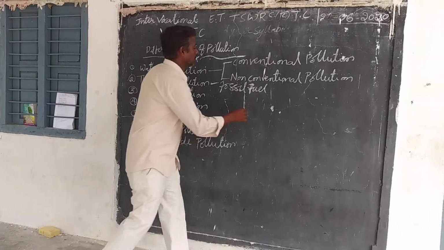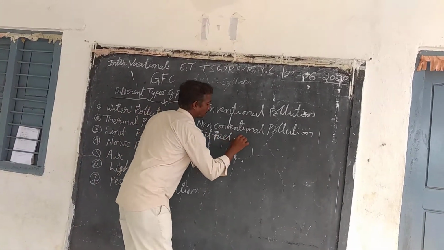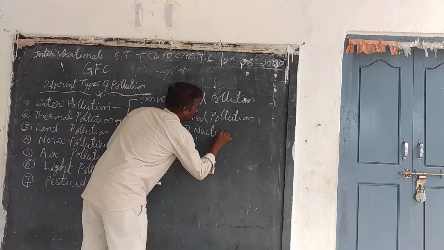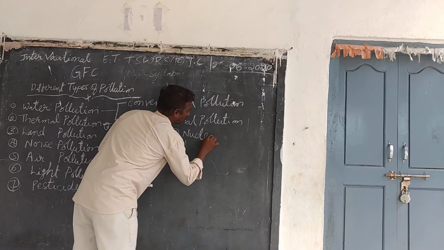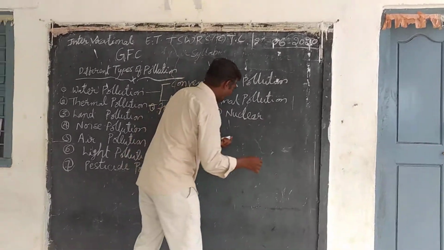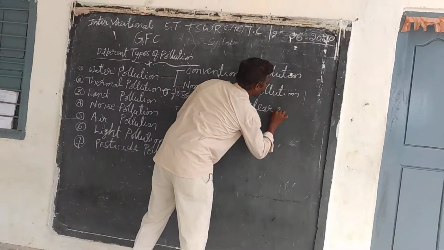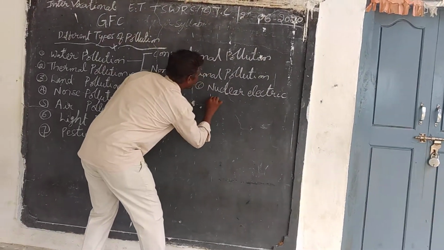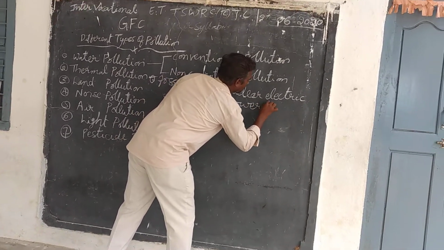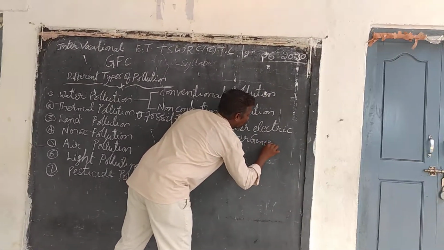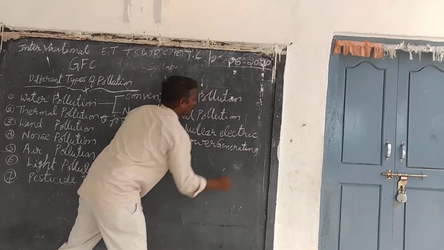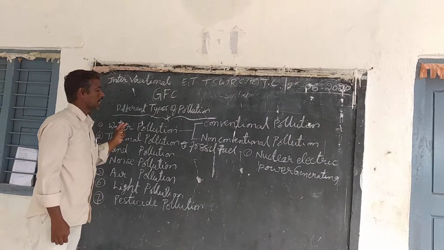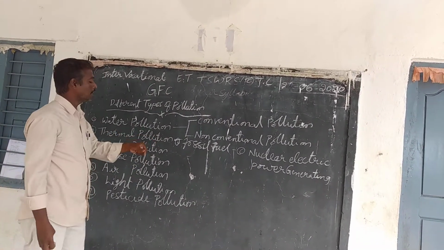Another one is nuclear electric power generating. Those are the two types of thermal pollution.